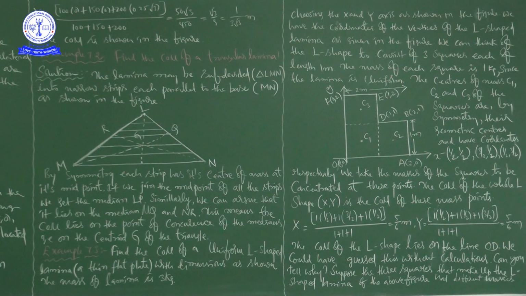Okay, here they have given one lamina, that is LMN. For this lamina you have to find the center of mass. It is triangular in shape, no? So it is a triangular lamina. Okay, right. See this. The lamina may be subdivided.